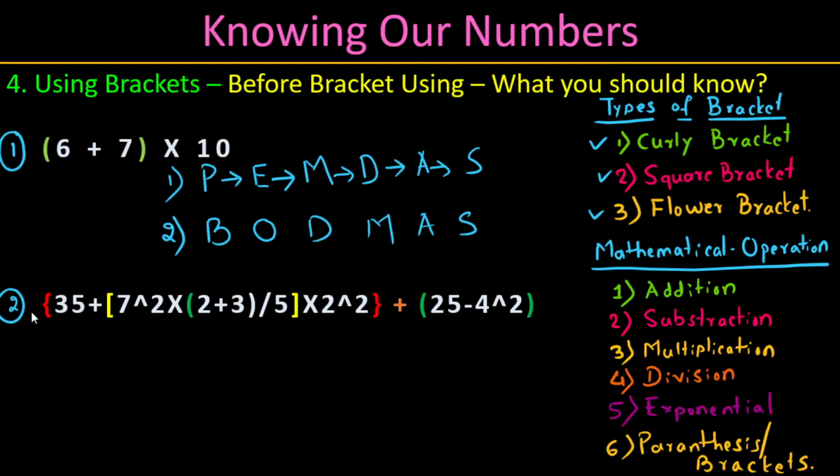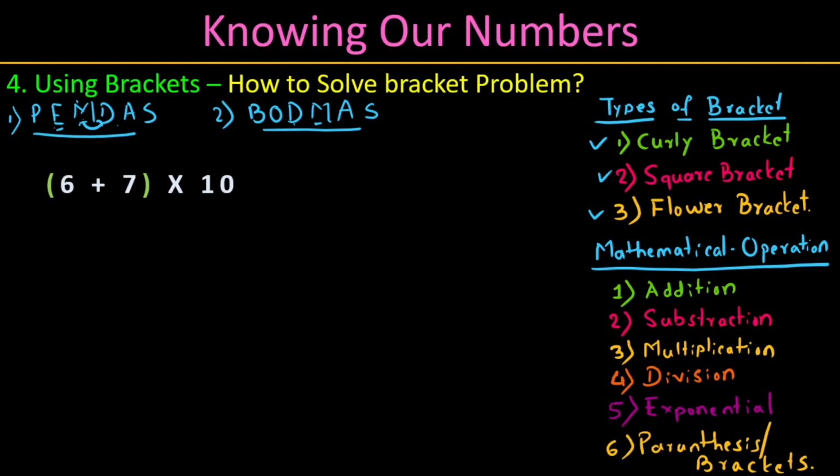How do we solve problems using these concepts? Let us start. You see here the order: parenthesis, exponential, multiplication, division, addition, subtraction. Now find what components are here. We see a parenthesis or bracket, so we take that first: 6 plus 7 in the bracket is addition, so solve that first. Then the multiplication: 13 into 10 is 130.